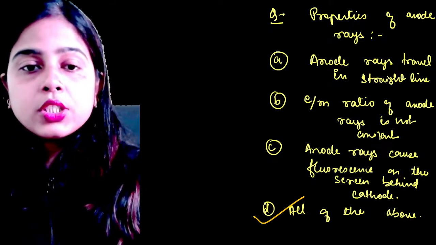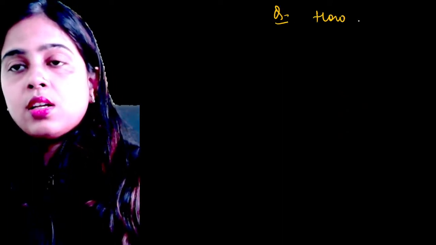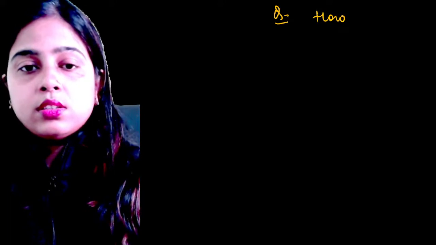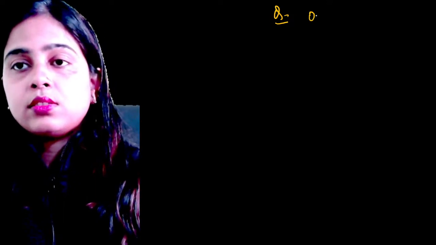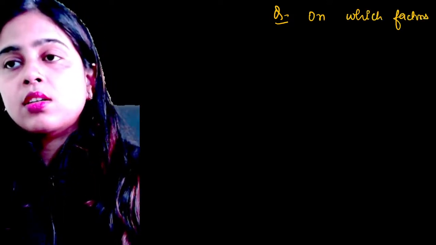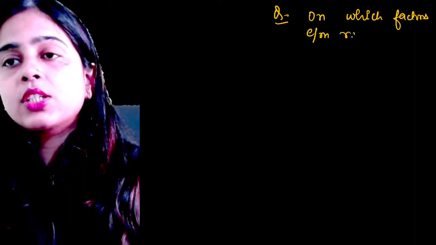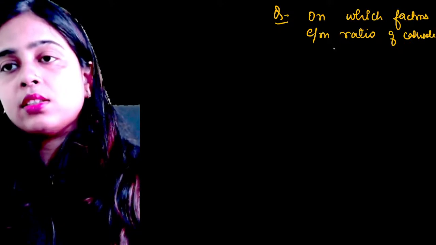Now, next question. On which factors does the e by m ratio of cathode rays depend?